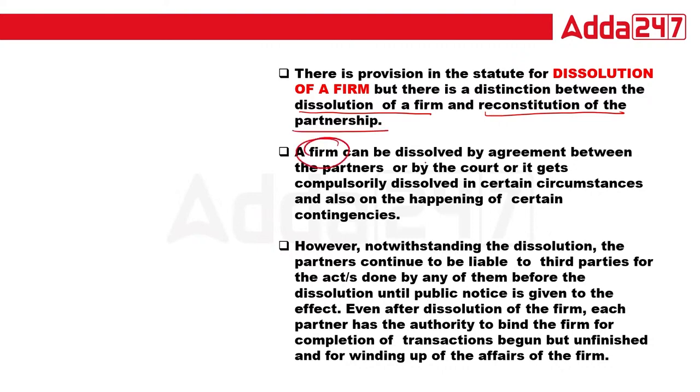A firm can be dissolved by agreement between the partners and by the court, and it gets compulsorily dissolved in certain circumstances and also on the happening of certain contingencies. However, notwithstanding the dissolution, the partners continue to be liable to the third person for the acts done by any of them before dissolution until public notice. It means, if any partnership firm wants to dissolve, they have to give at least public notice. So public notice is very, very important.